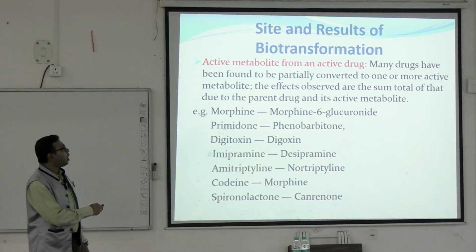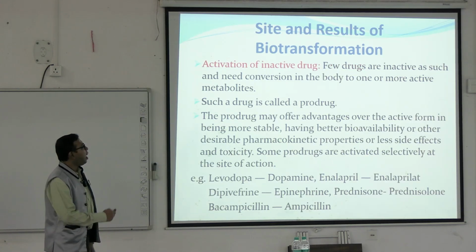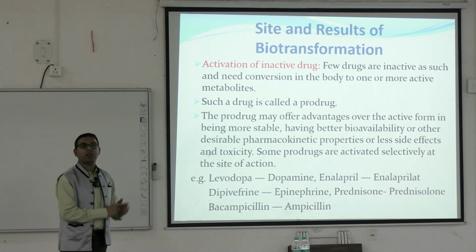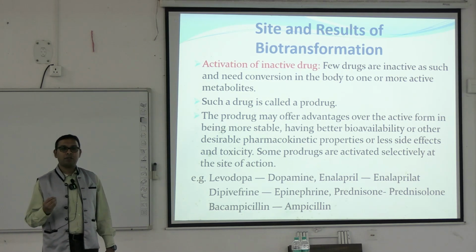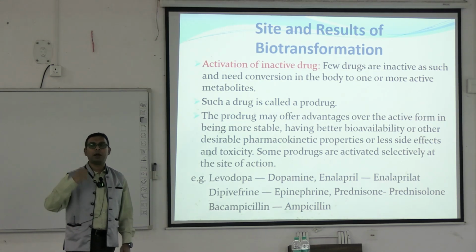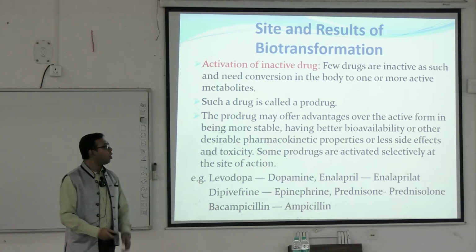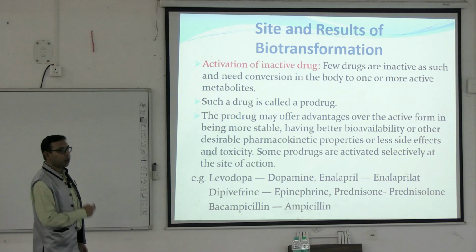So here the active metabolite from an active drug is formed by means of biotransformation. And next is activation of an inactive drug. This is just the opposite of the first one. There are some drugs that are inactive as such, but have to be activated by means of biotransformation or metabolism. These drugs are known as prodrugs, okay. A few drugs are inactive and are converted in the body to some active metabolite.